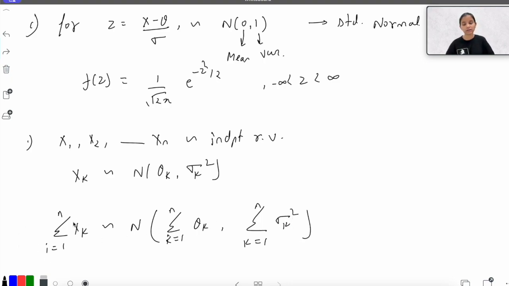This is the sum of parameters for a sum of independent random variables.